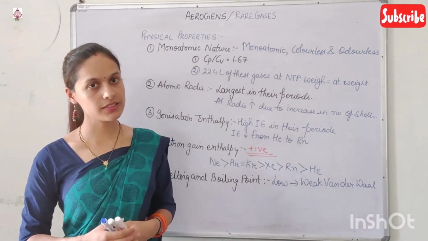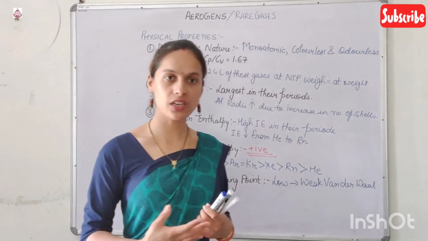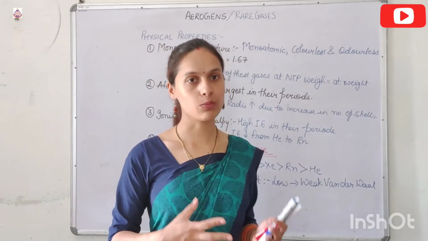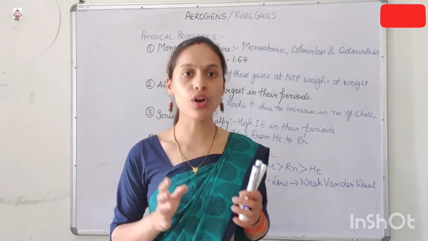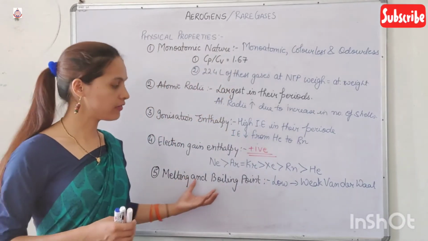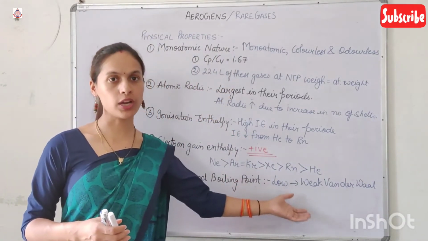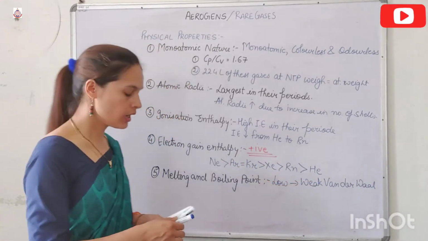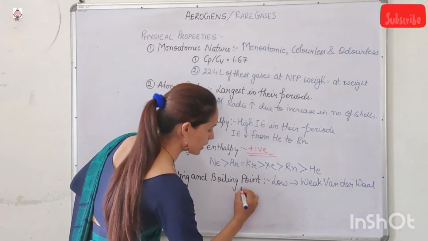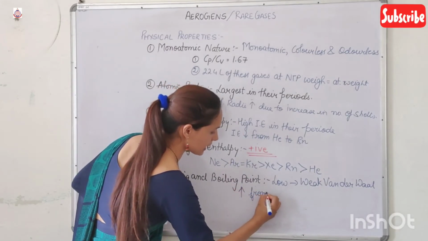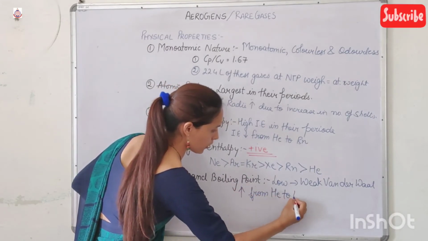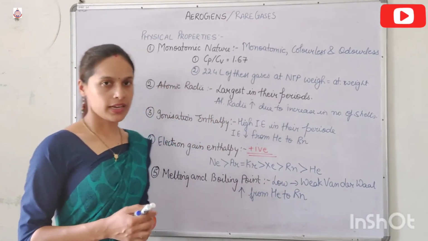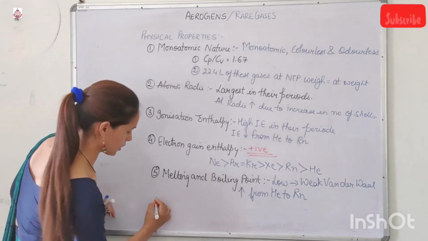Due to the increase in the size, van der Waals force of attraction increases, and due to the increase in the van der Waals force of attraction, melting point and boiling point also increases. So they have very low melting and boiling point because they are held together by weak van der Waals force of attraction, but the melting and boiling point increases from helium to radon.